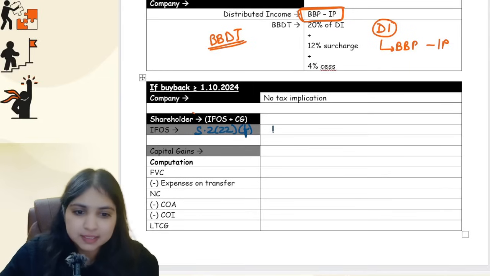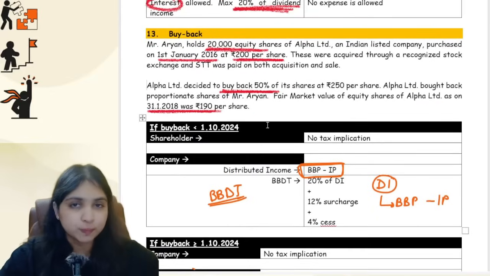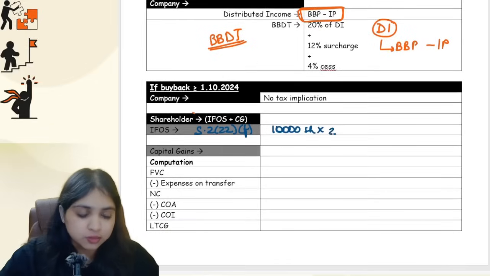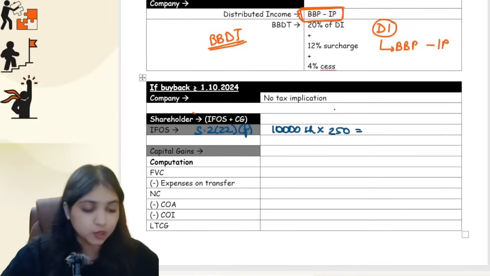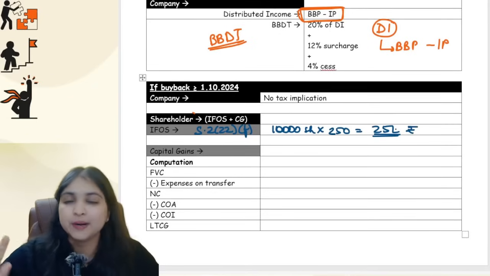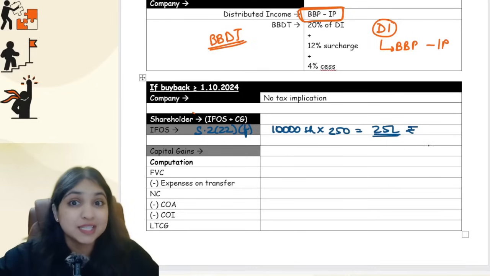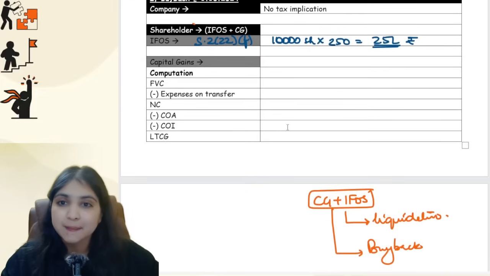How much buyback price is he getting? 10,000 shares are getting bought back, guys. Per share, the buyback price he's getting is 250 rupees per share. So 10,000 shares into 250 rupees per share, this is going to be what? 25 lakh rupees. This 25 lakh rupees as it is will become IFOS 222F dividend. No expense is allowed to be subtracted over here. Story over.